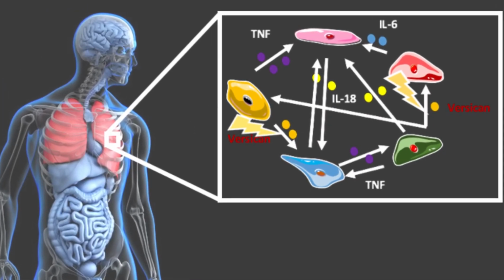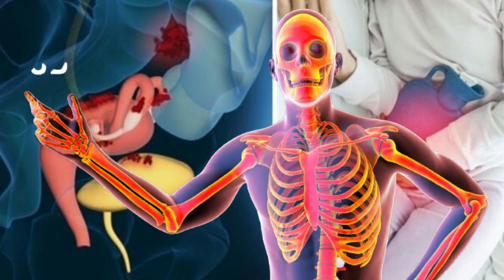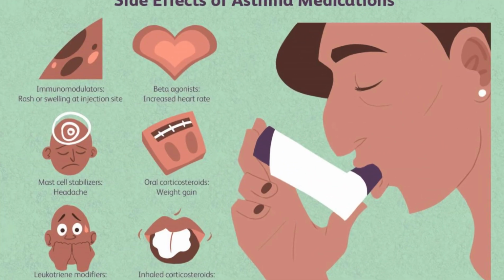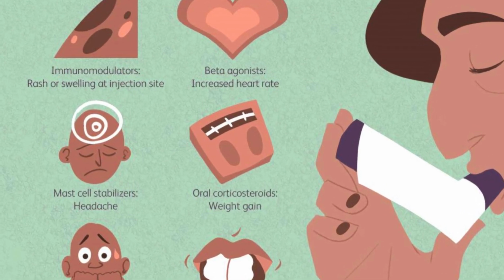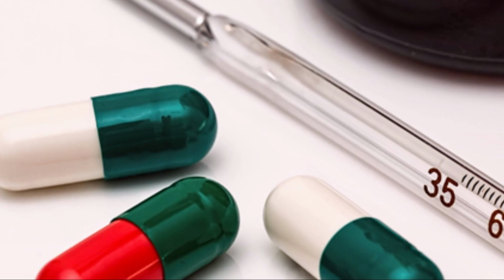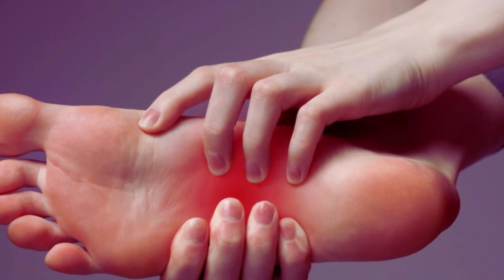These medications work by modulating the immune response and reducing inflammation. Corticosteroids, for example, can provide rapid relief during flare-ups, but their long-term use is generally limited due to potential side effects. Other immune system suppressants, such as azathioprine and 6-mercaptopurine, are often prescribed to maintain remission and prevent future flare-ups.